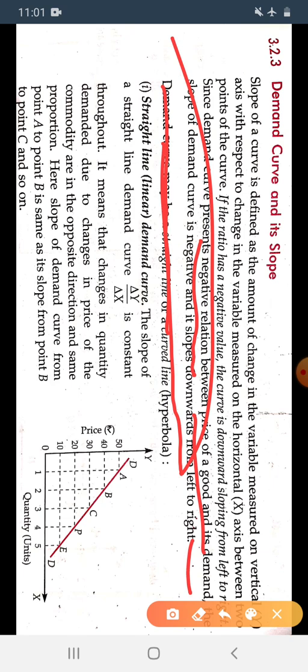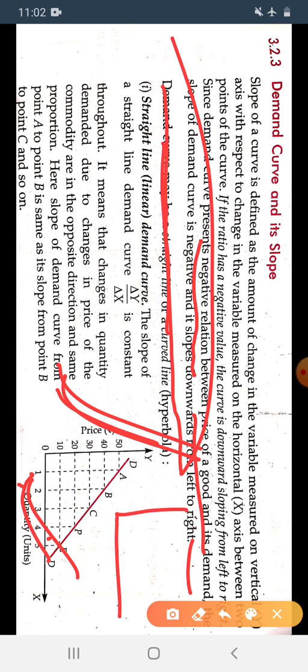We know very well that the demand curve shows the negative relation between whatever we have taken on the y-axis and whatever we have taken on the x-axis. So it shows the negative relation between the price of the x commodity and the quantity demanded of the x commodity, so the slope of the demand curve is negative and it slopes from left to right, or downward sloping.